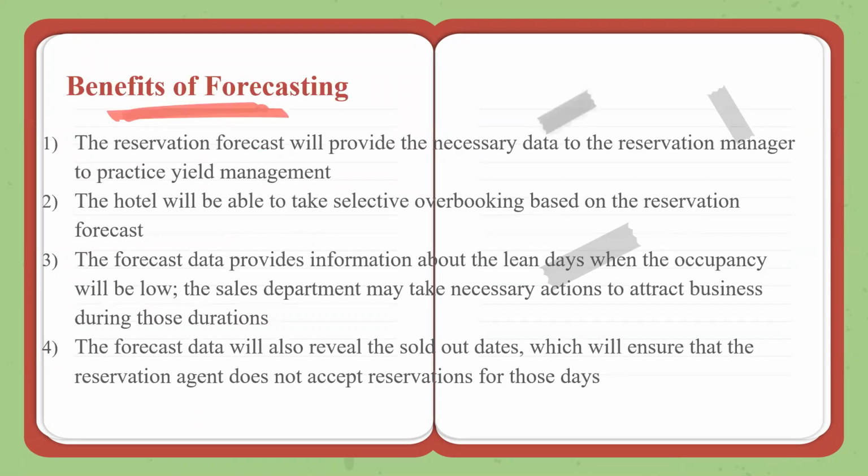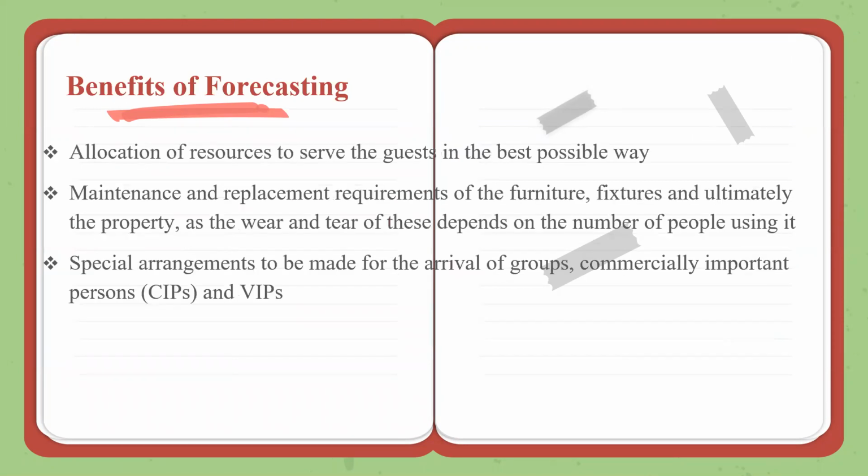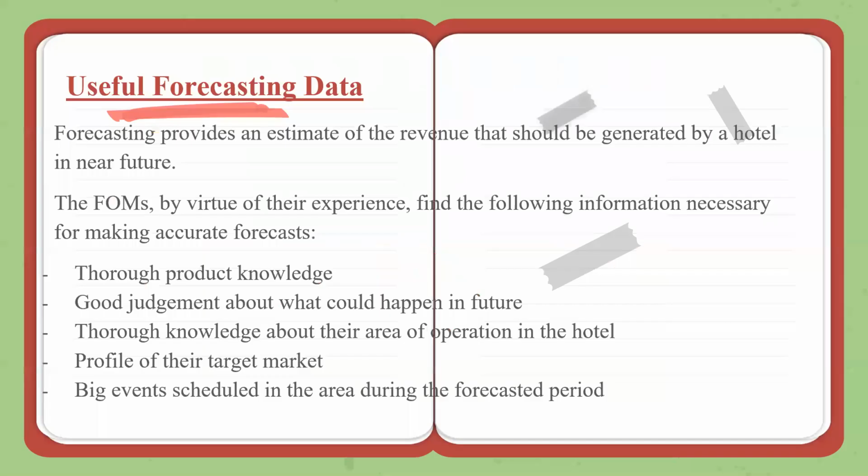So we looked at various benefits, how a revenue manager benefits from forecasting. Selective overbooking can be done. We know what are the lean dates, what are the sold out dates. We can plan our resources well. We can do our staffing properly. We can look at our inventory properly. We can plan group arrivals, VIP arrivals. All that is the benefit of forecasting.